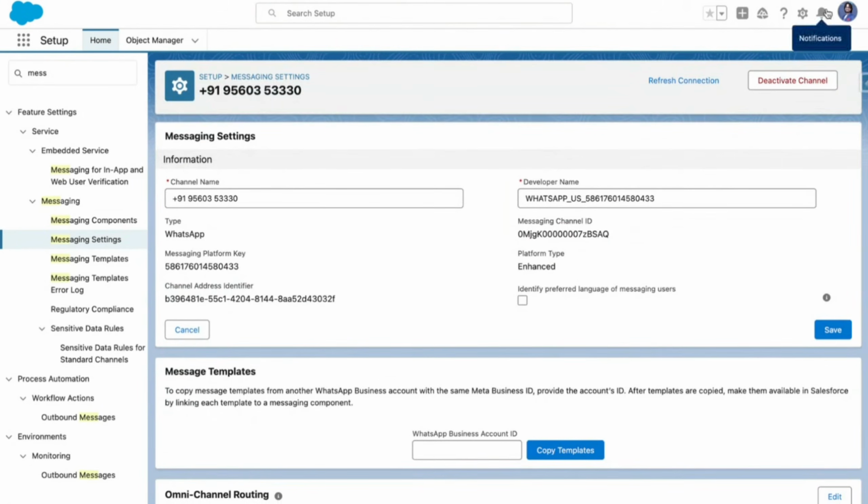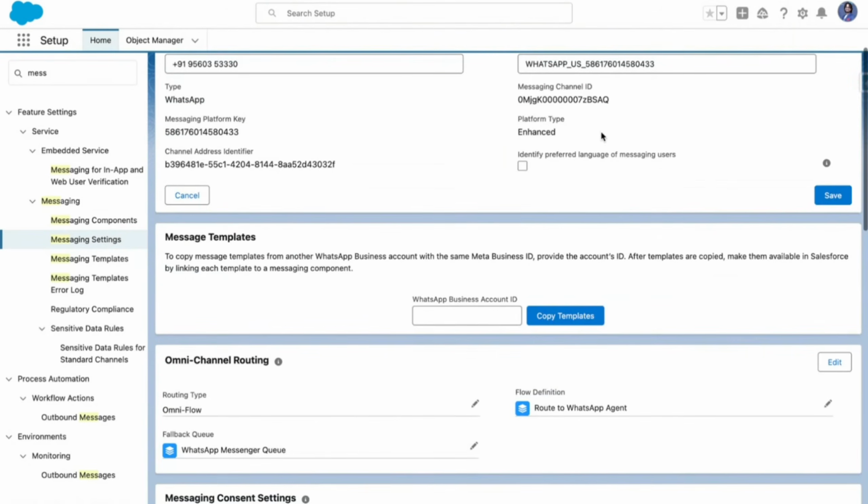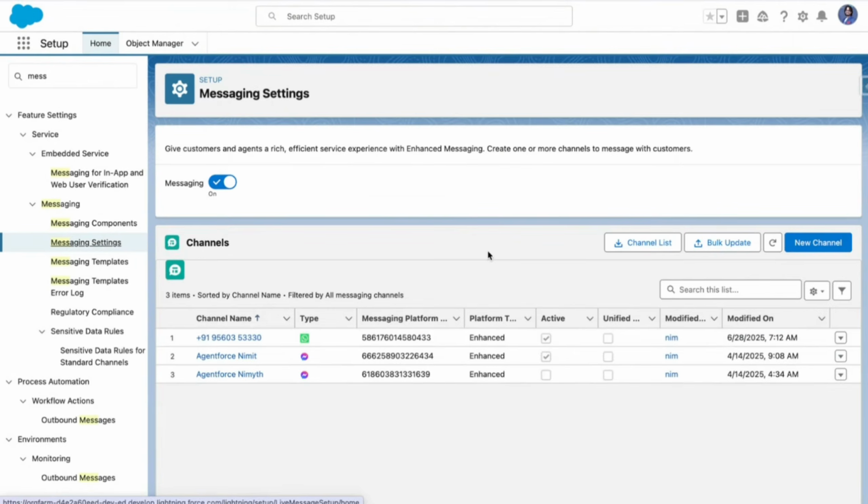And here you need to activate. I already activated it, so you cannot deactivate now. You need to activate. So once it's active, perfectly fine. But before that, I just want to make you aware.